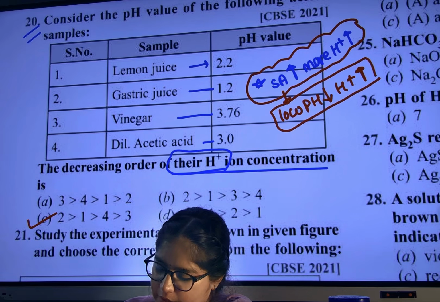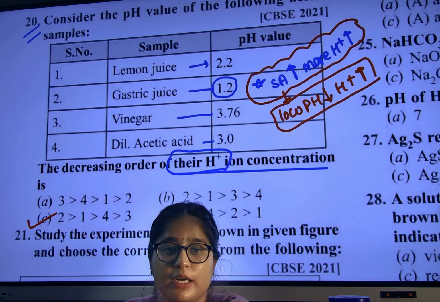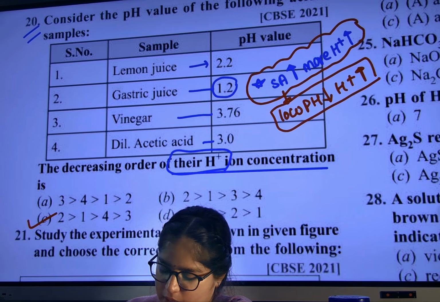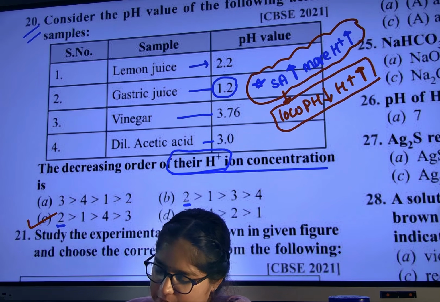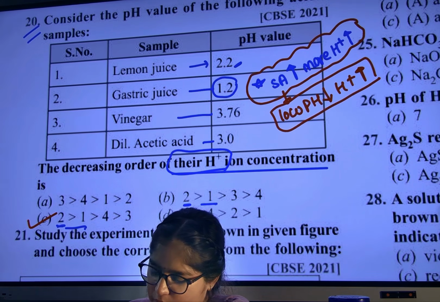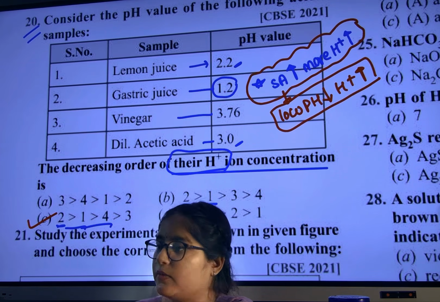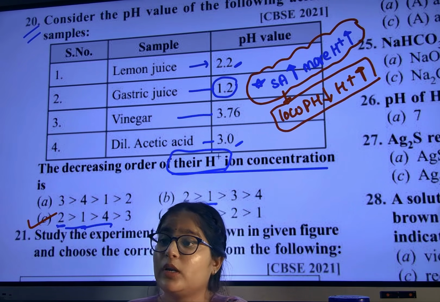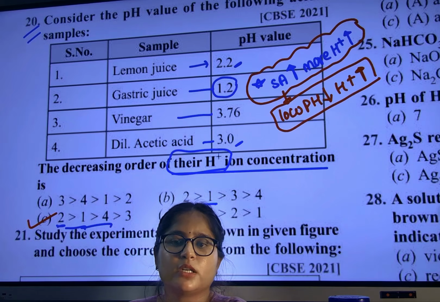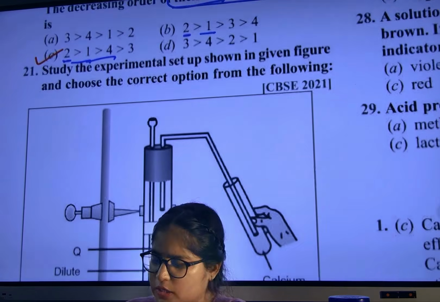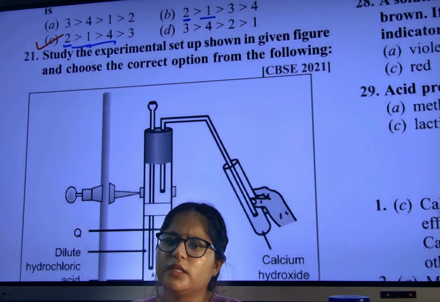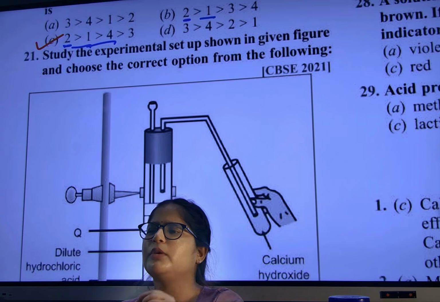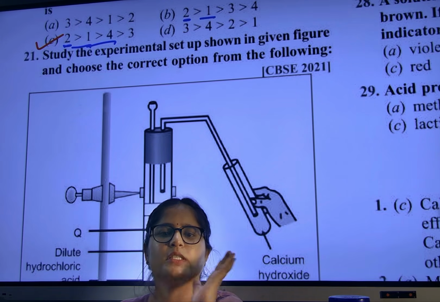So who is having the least pH? 1.2. So where is 1.2? Here and here, means B or C. Next, after 1.2 who will come? 2.2. After that, 3 will come. Yes, very good, C option. Lower the pH, more will be H plus ion. You are learning the concept with every question. Don't just believe me, I will solve at least 50-60 questions here. After that, you will be able to solve any type of question from this chapter.